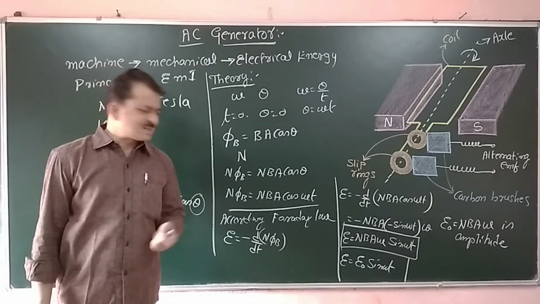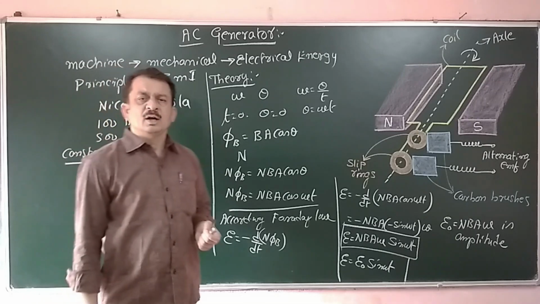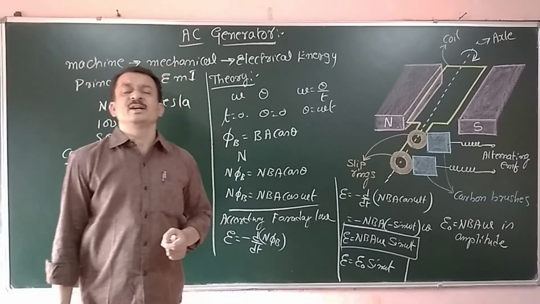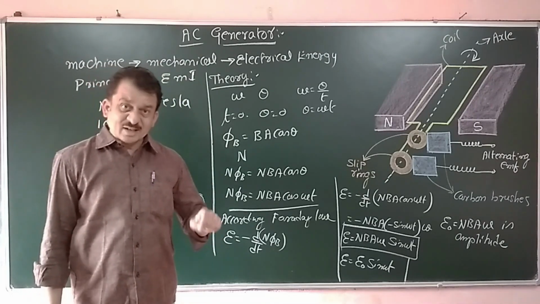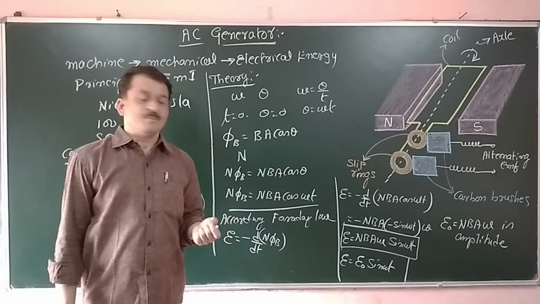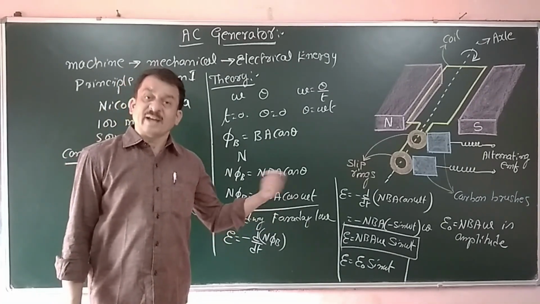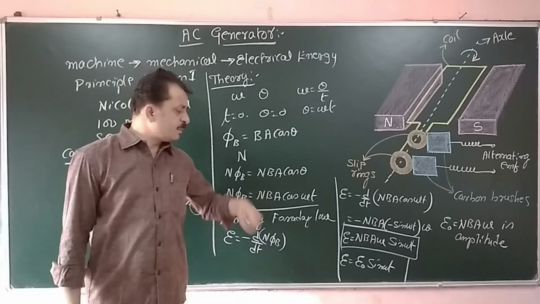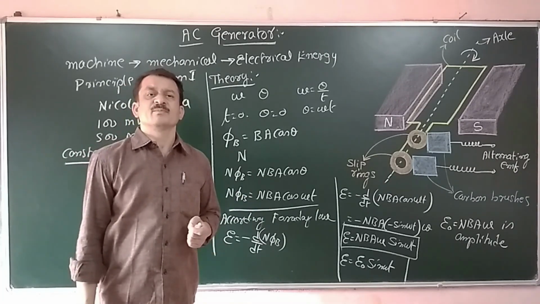Now, since we have a sine term, the value of sine is maximum at 90 degree, that is positive maximum, and zero at 180 degree. Once again it is maximum at 270 degree, but in the negative direction, and zero at 0 degree.